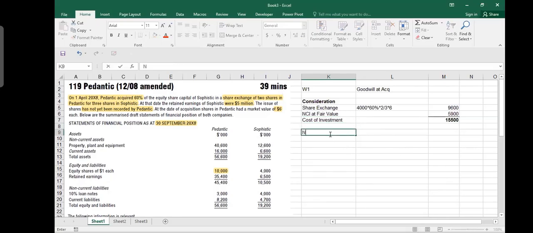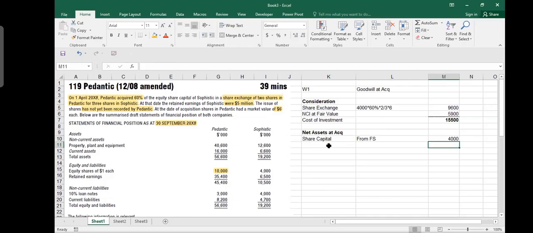Then you see net assets at acquisition. So net assets at acquisition appear to be share capital. You can write down here from FS, which means from financial statements, which is 4,000. Then you have retained earnings. Also, you can say from FS, which is how much? 5 million. They give you here 5 million, right? Okay. And then you have here your fair value adjustment.